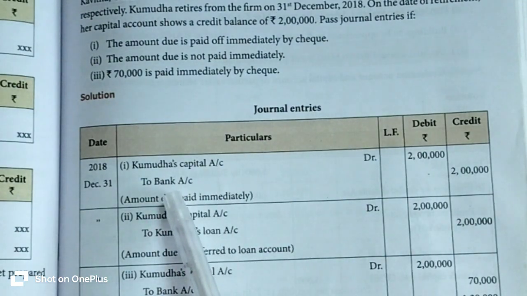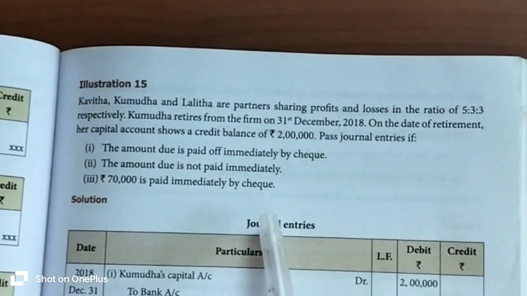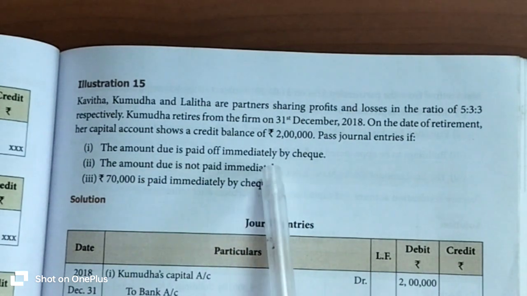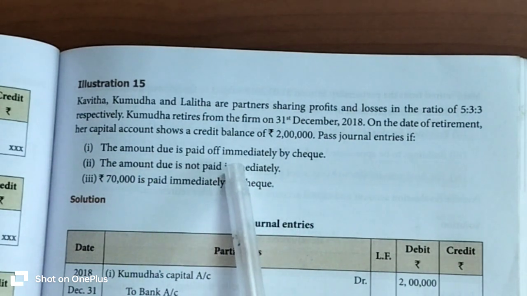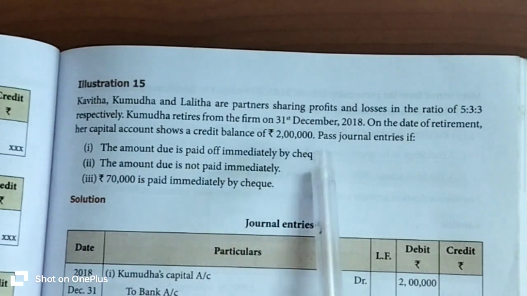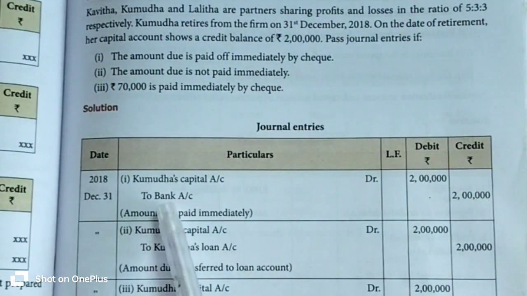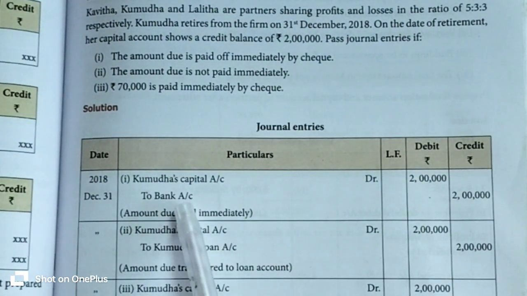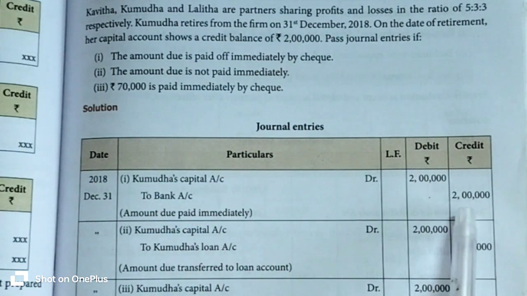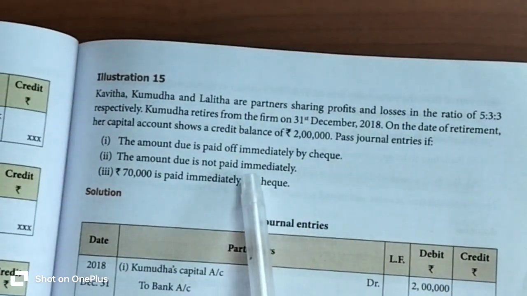So credit the giver. Who is giver? Bank account is the giver. Listen, the existing partners, the remaining partners, are paying the due amount immediately by check to the retiring partner Kumuda. Check means bank. So bank is the giver. So Kumuda's capital account debit 2 lakh rupees to bank account 2 lakh rupees. Amount due paid immediately. Let's see the second situation.